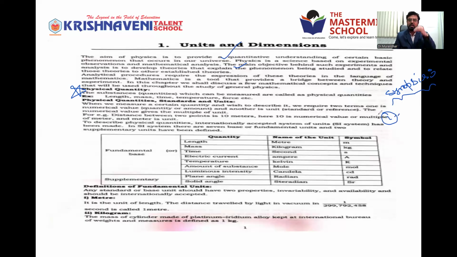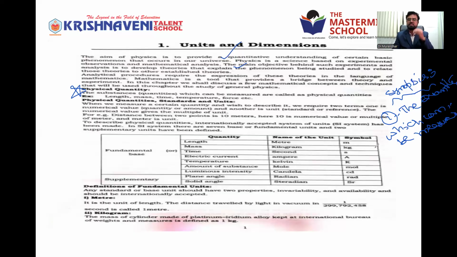This is just a recall of your 6th and 7th class. Physical quantity definition: the quantity which can be measured is called a physical quantity.